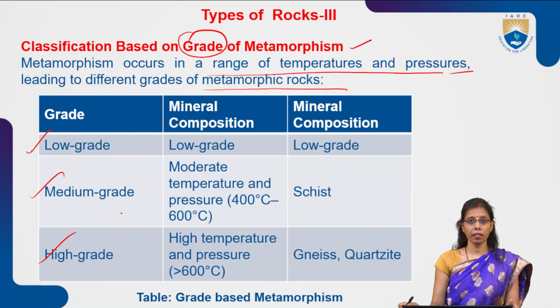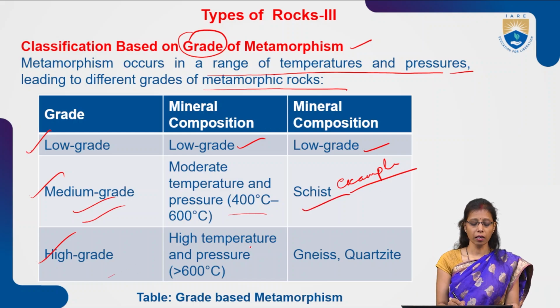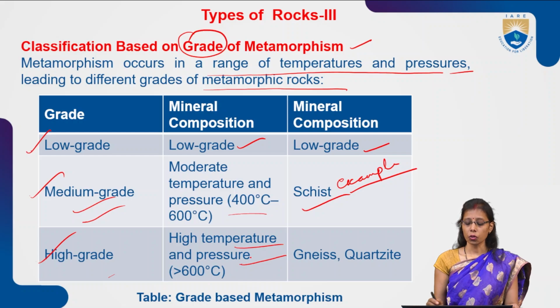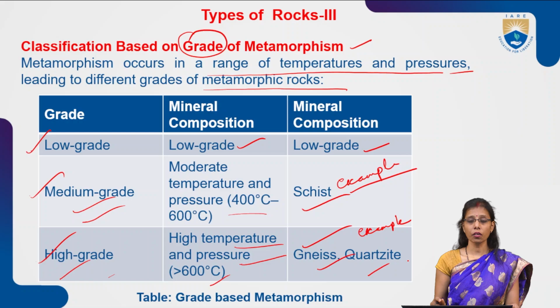So what is a low grade here? Low grade means the mineral composition is low grade to moderate. Medium grade is when temperature and pressure are 400 degrees Celsius to 600 degrees Celsius, and an example of medium grade is schist. Now coming to the high grade: high temperature and pressure greater than 600 degrees Celsius. Examples of high grade rocks are gneiss and quartzite.